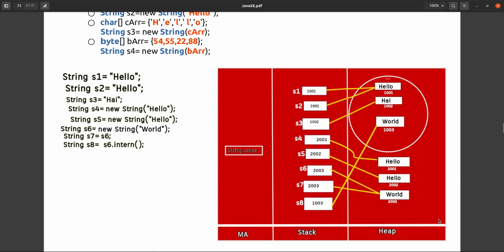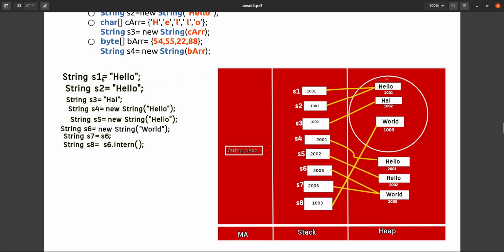Inside heap memory your JVM will allocate some constant area as a string constant pool, and inside that pool your JVM will keep all the string constants. That's why this is named the string constant pool, specifically for string objects.